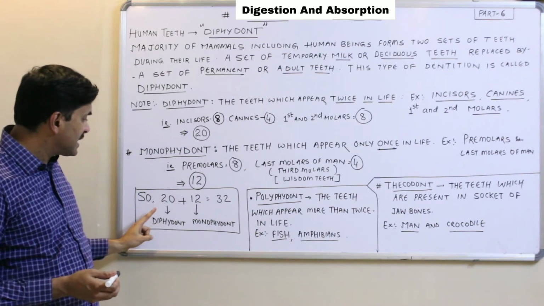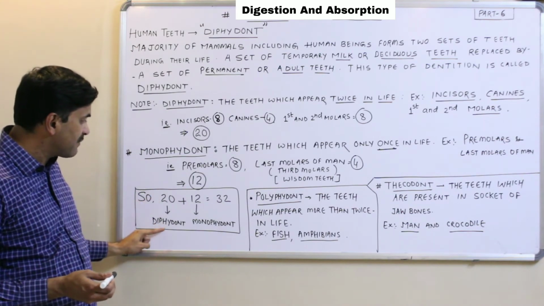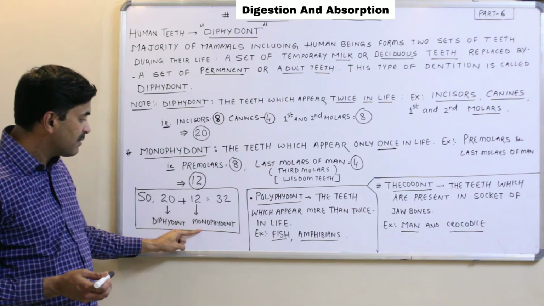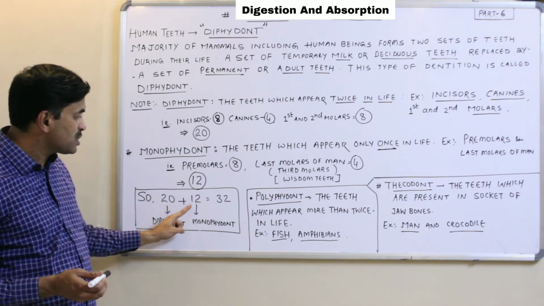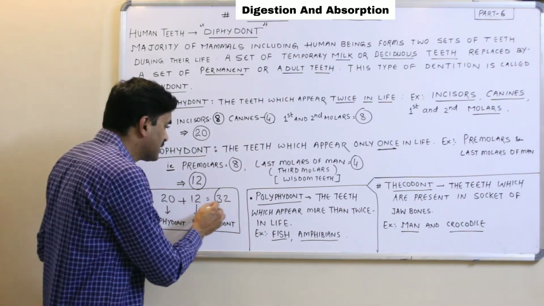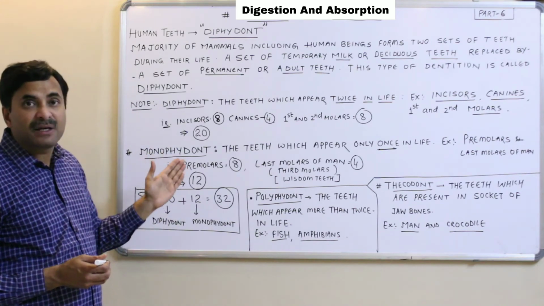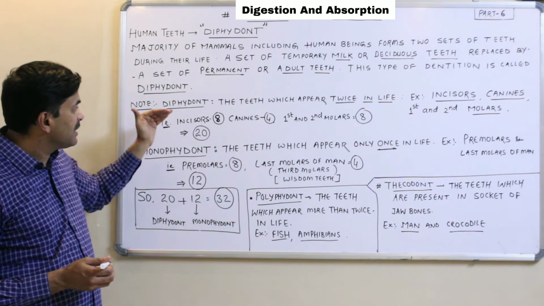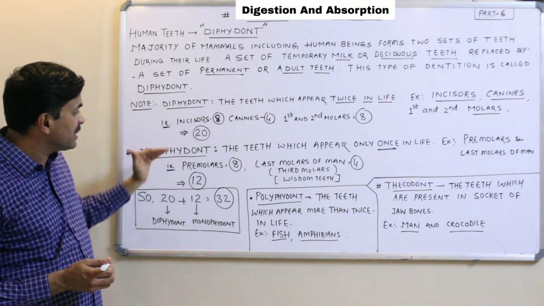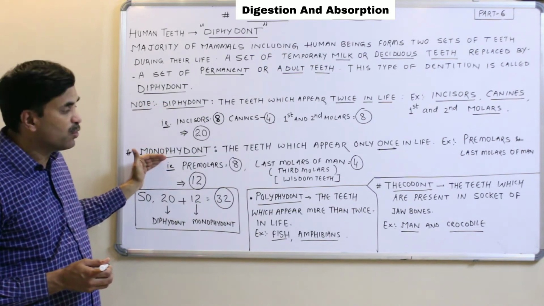So we can say ultimately that 20 teeth are diphyodont and 12 teeth are monophyodont. 20 plus 12 is equal to 32 teeth in total.